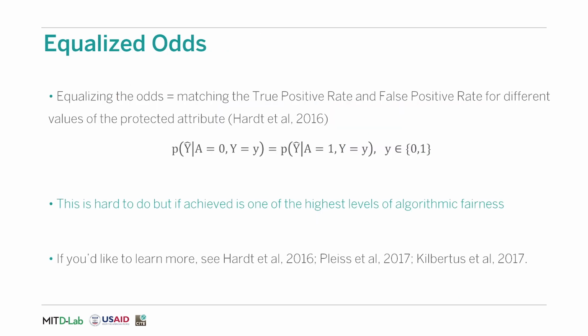A stricter criterion is equalized odds, which means matching both the true positive rate and the false positive rate for different values of the protected attribute. This is much harder to achieve than demographic parity, but it is one of the higher levels of algorithmic fairness. In this case, rather than predicting the same average risk across subgroups of protected social attributes, like in demographic parity, equalized odds is stricter in that it forces equality only among individuals who reach similar outcomes. In the hiring example that we've discussed in the previous video, this implies that the probability of a qualified applicant to be hired and the probability of an unqualified applicant to be incorrectly hired should be the same across genders.